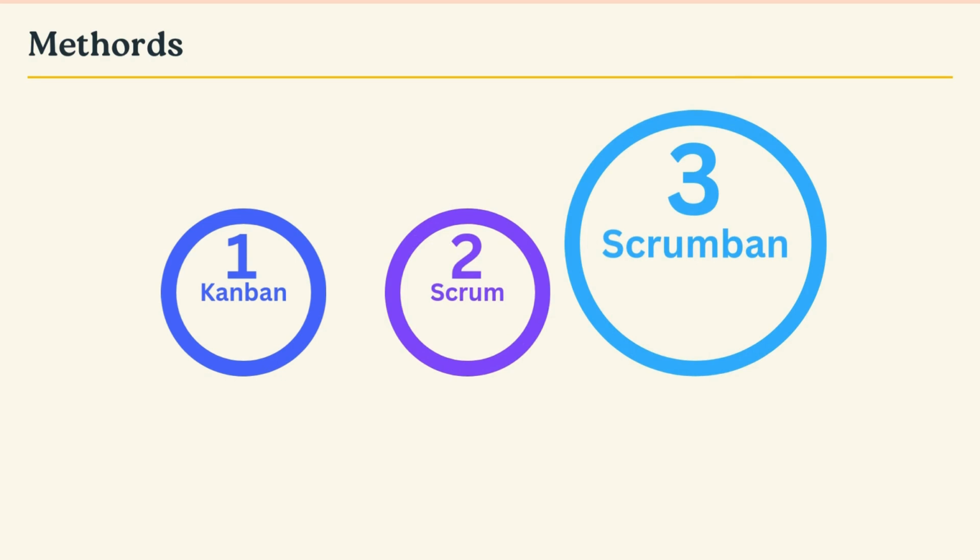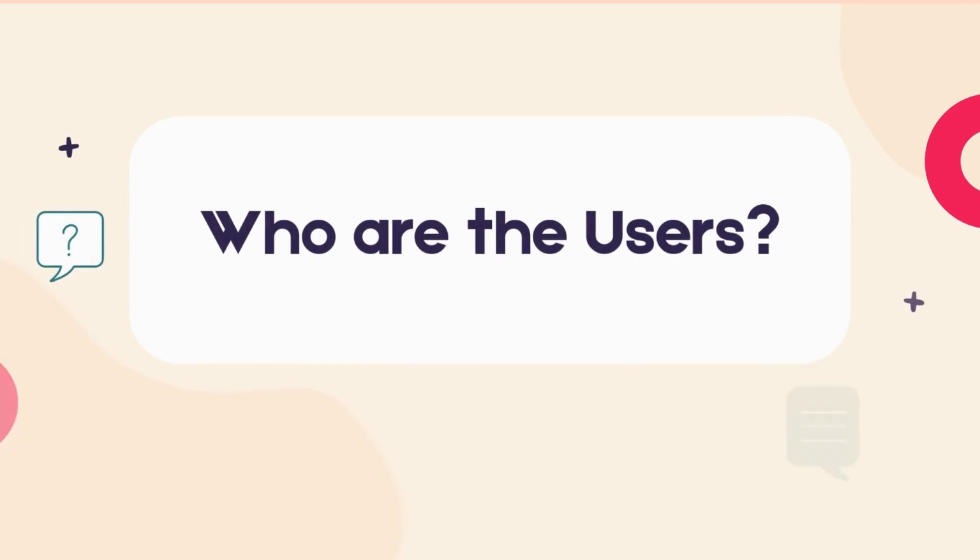3. Scrumban. Scrumban is a hybrid of Scrum and Kanban. It combines the structure of Scrum with Kanban's flexibility, enabling teams to focus on continuous improvement without rigid rules. Who uses Agile project management?